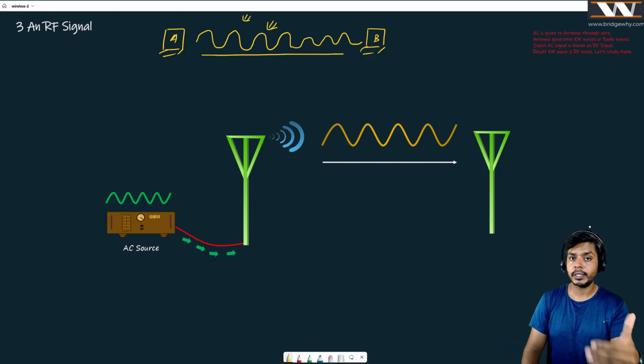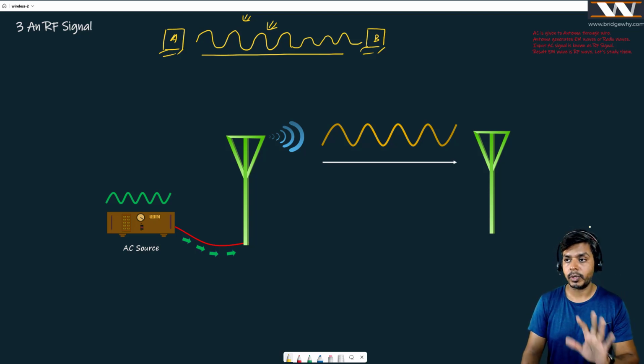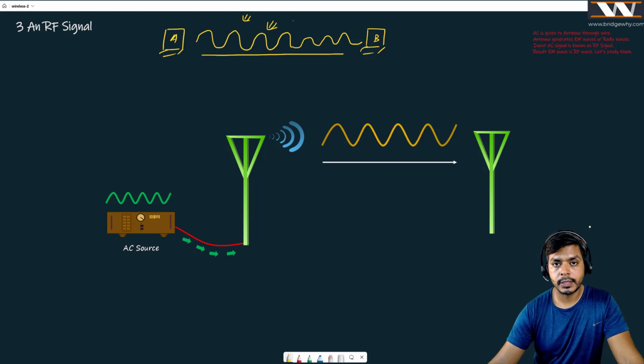How we are going to carry data over this wave, or over this energy, is a totally different concept, which we will be talking about in modulation. Believe me, it is going to be really interesting. We can send data over this energy, over this wave, and this data can be read by this B.